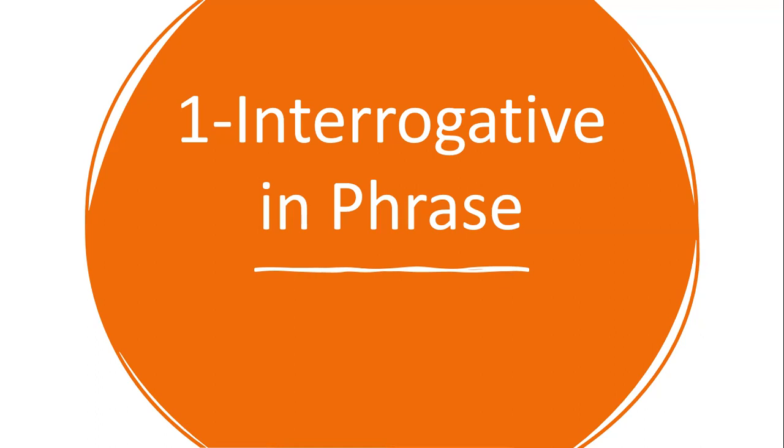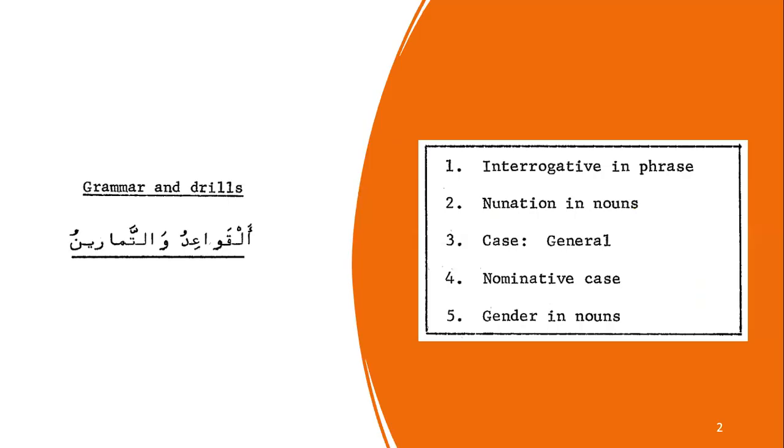Today we are going to start the second lesson of the EMSA book, and the first topic in lesson number 2 is interrogative in a phrase. So when an interrogative word is a part of a phrase. So let's get started. The first topic, as you can see, is interrogative in phrase. We are going to do the rest of the topics in the following presentations.